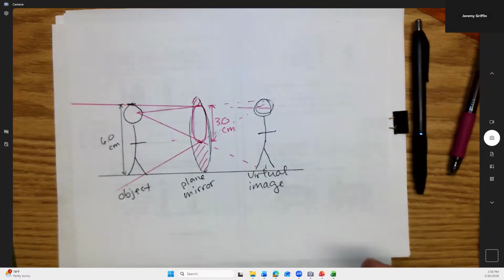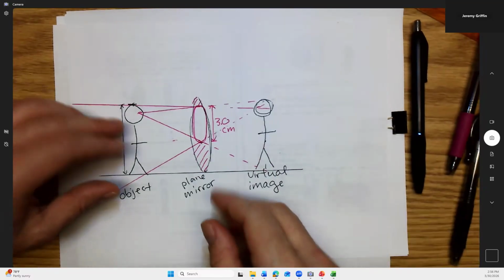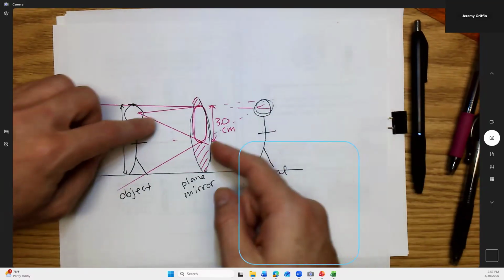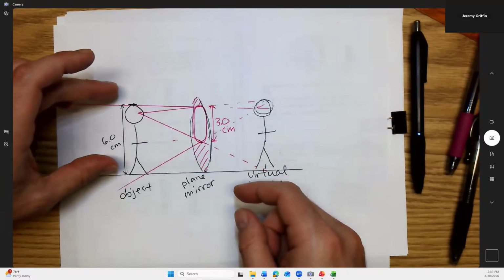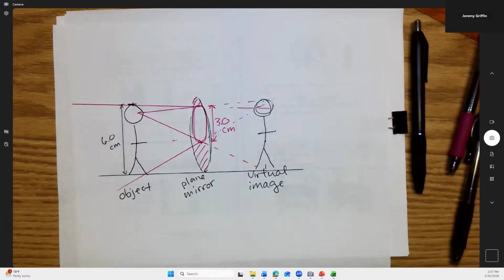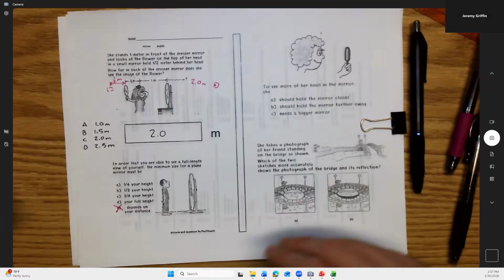Again, it doesn't matter where I position him relative to the mirror. This will always come out to 3 centimeters. And if I change his height, then the amount of mirror he needs is always going to be half of his height.